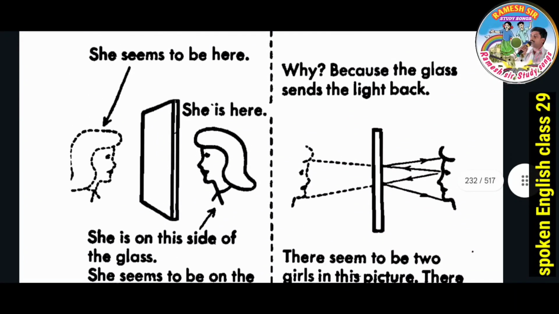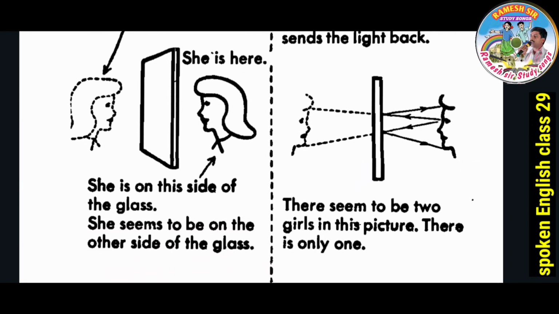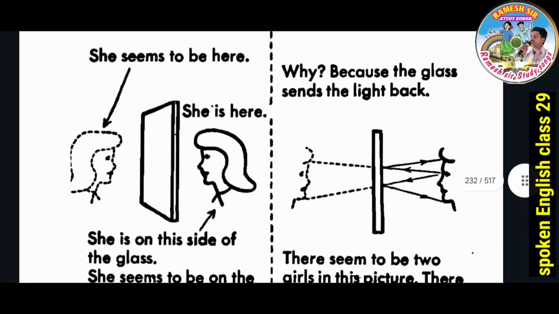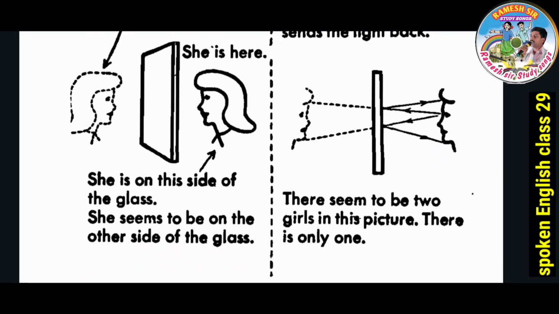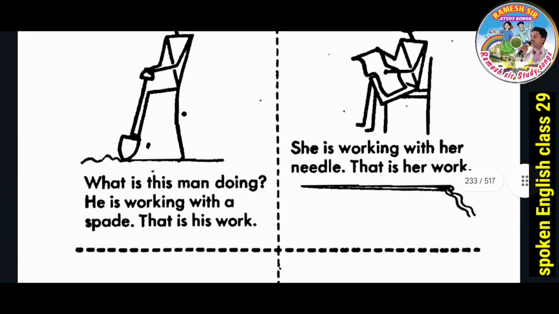She seems to be here. See, she is here. She is on this side of the glass. She seems to be on the other side of the glass. Why? Because the glass sends the light back. There seem to be two girls in this picture. There is only one.